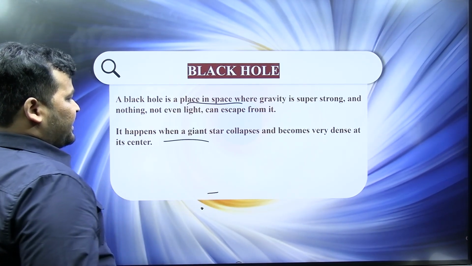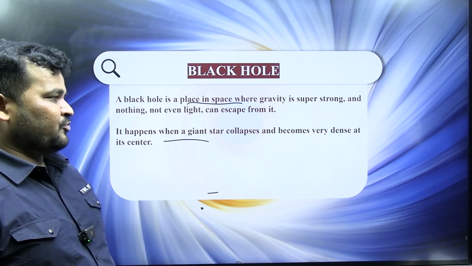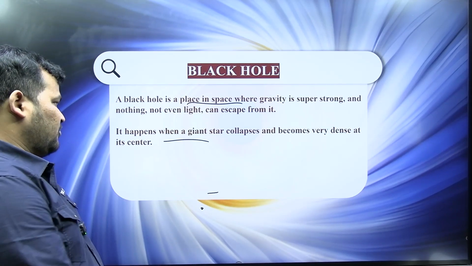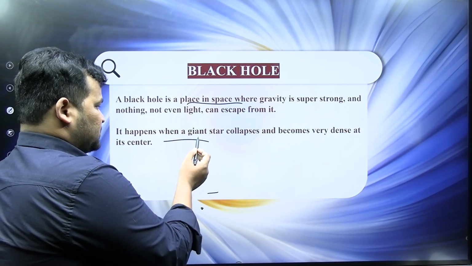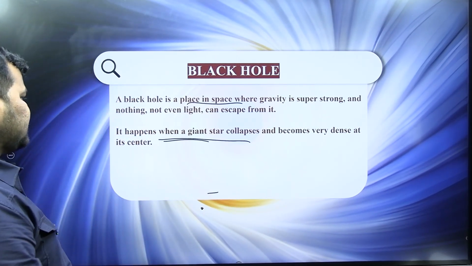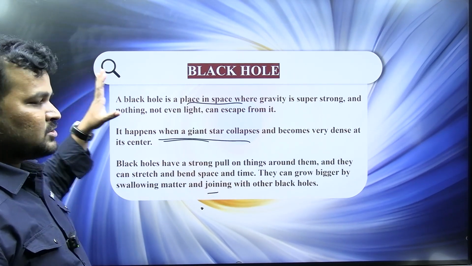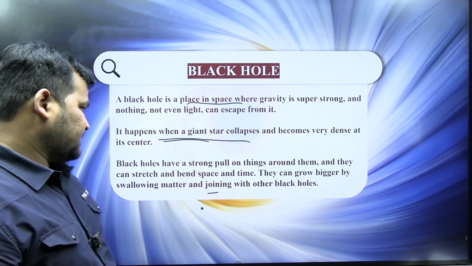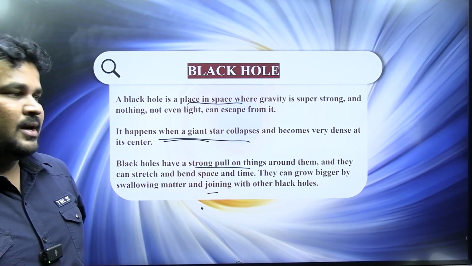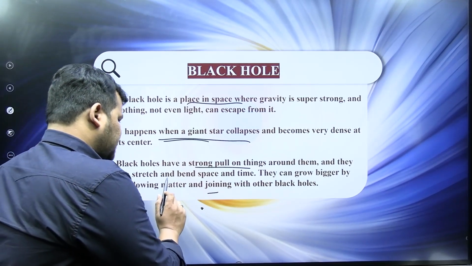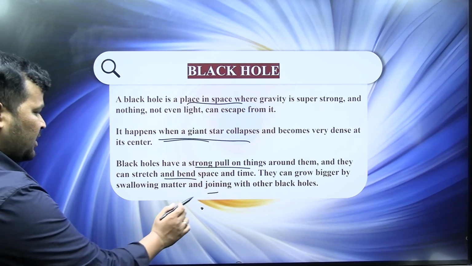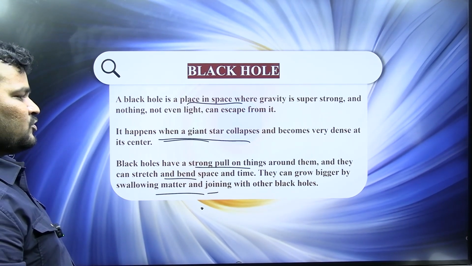It happens when a giant star collapses and becomes very dense at its center. What I said: when a black hole was formed, a giant star collapsed and became very dense at its center. So a black hole, once upon a time, was a star. Black holes have a strong pull on things around them, and they can stretch and bend space and time. They can grow bigger by swallowing matter and joining with other black holes.